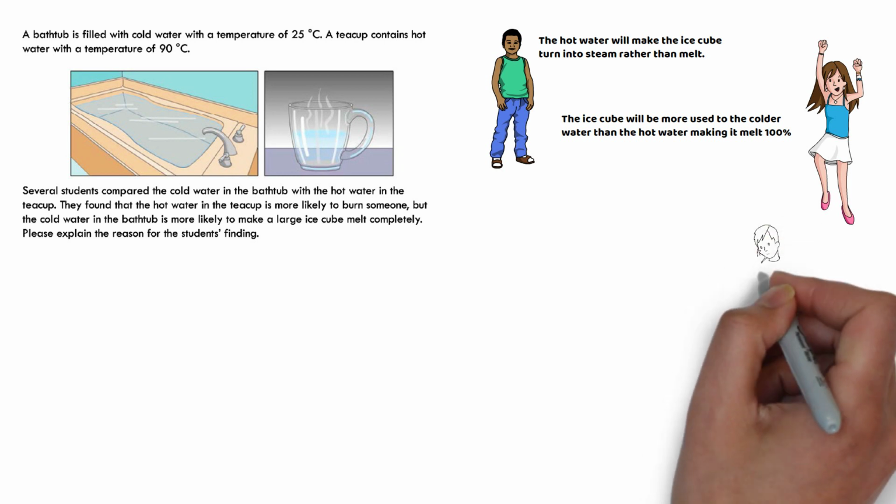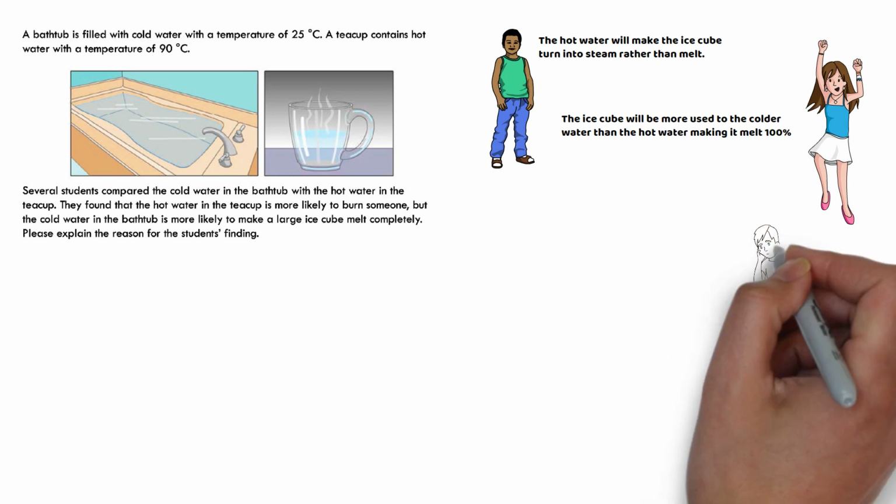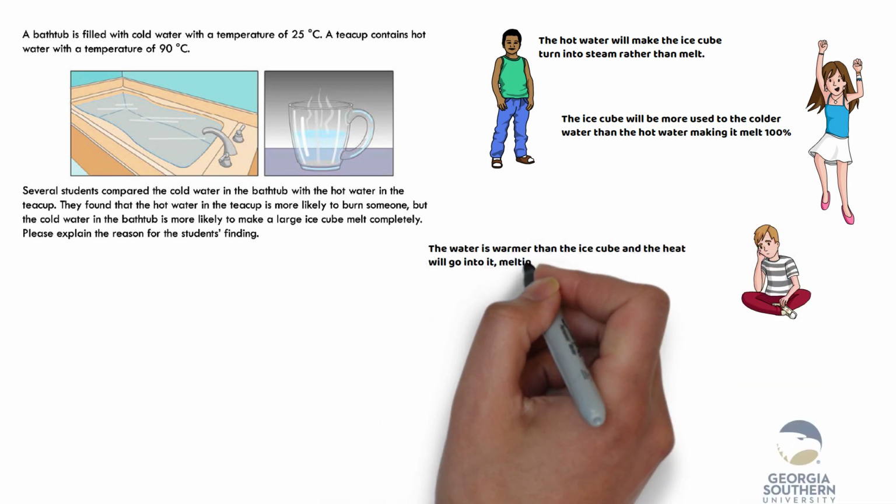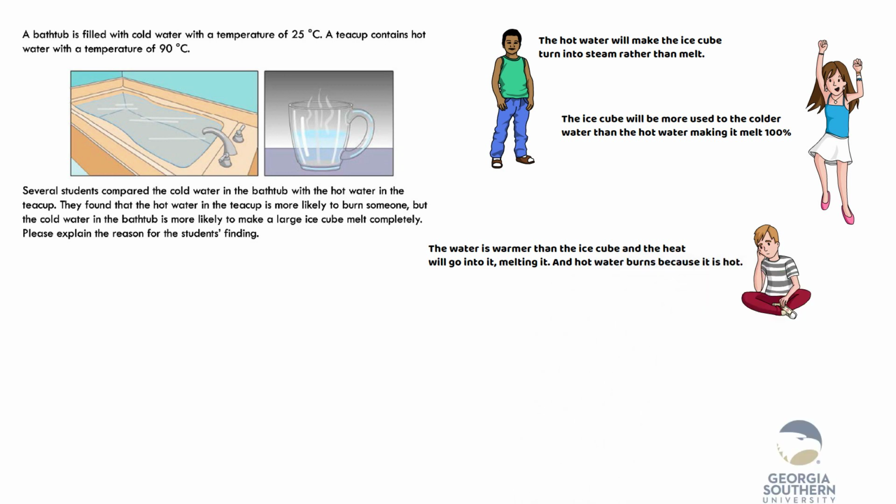Tom: the water is warmer than the ice cube and the heat will go into it, melting it, and hot water burns because it is hot. Tom provides a qualitative analysis that focuses on one attribute, the hotness of the water. He does not identify any measurable variable or quantity.